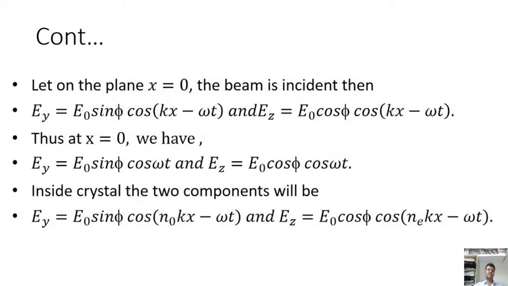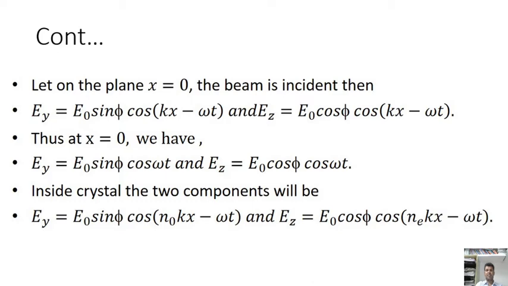Let the beam be incident on the plane x equal to 0. Then Ey is equal to E naught sin phi cos of (kx minus omega t), and Ez is equal to E naught cos phi cos of (kx minus omega t). Here we know x is equal to 0, so the equations become Ey is equal to E naught sin phi cos omega t, and Ez is equal to E naught cos phi cos omega t.